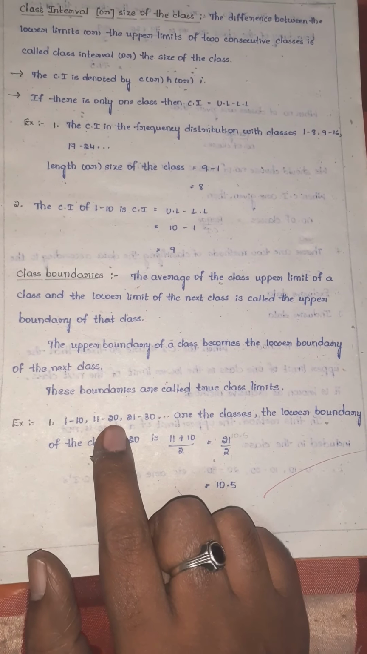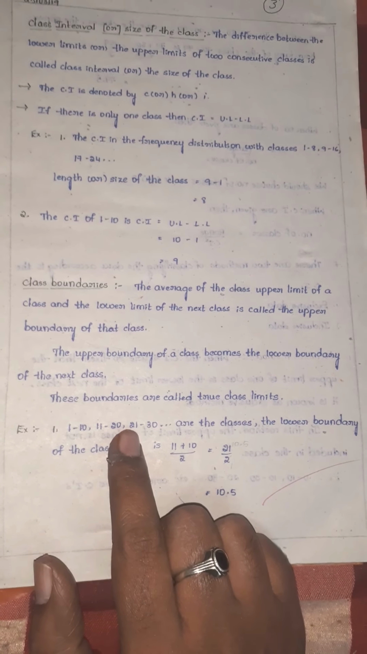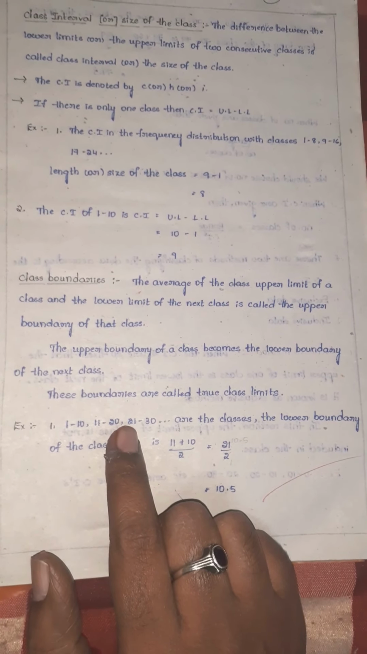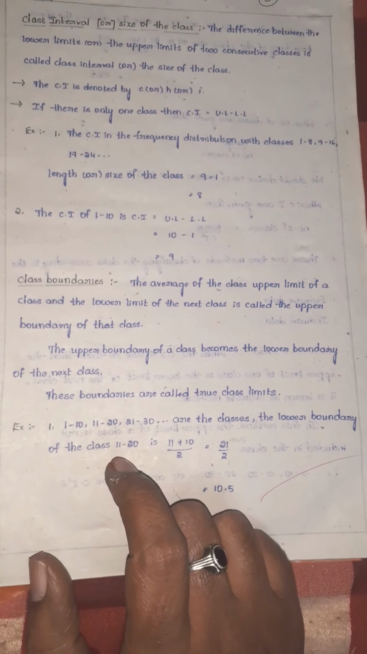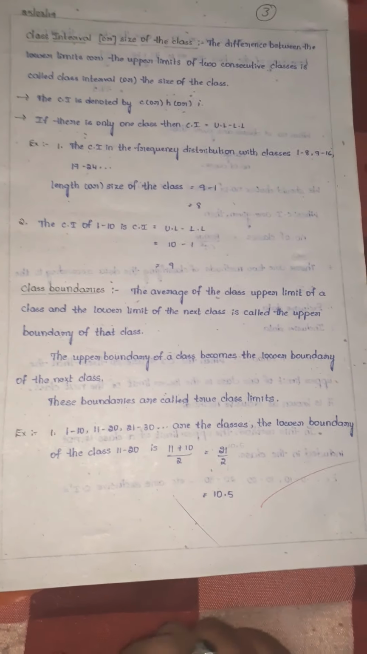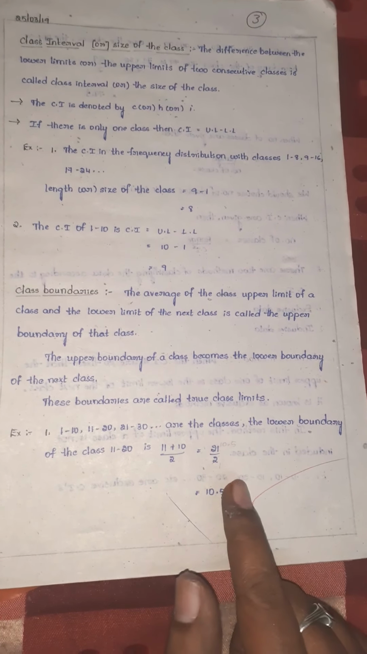Here, what is the upper limit? 20. And the lower limit of the next class is how much? 21. 20 plus 21 how much? 41 by 2. 41 by 2 means how much? 20.5. So that will become the upper boundary. And here, this is the lower boundary.